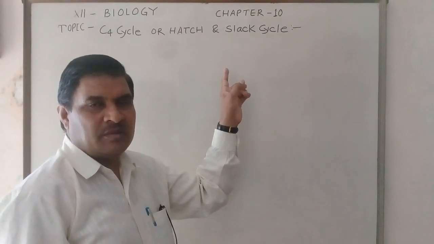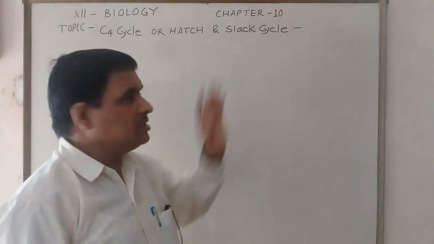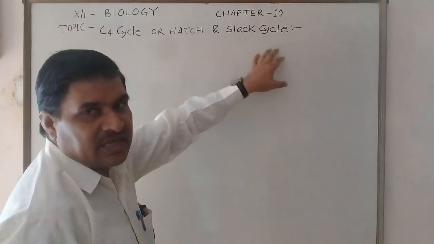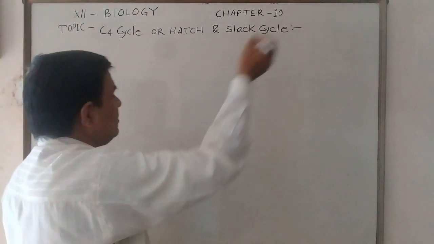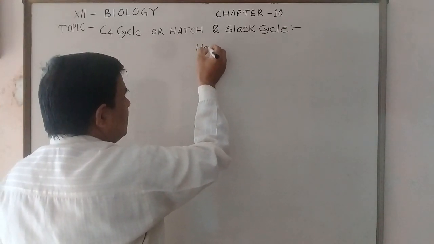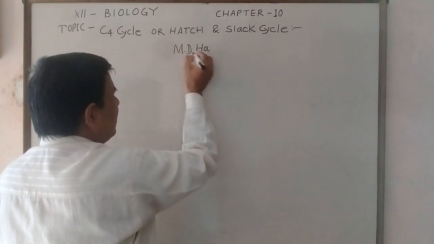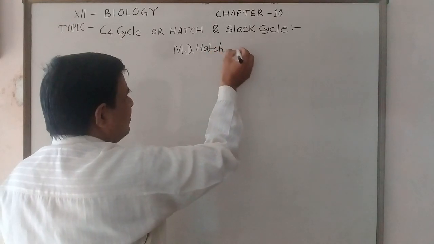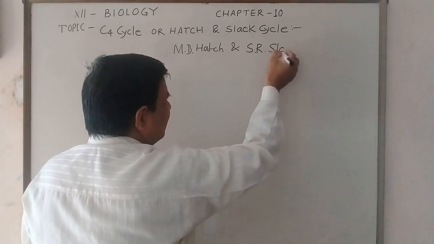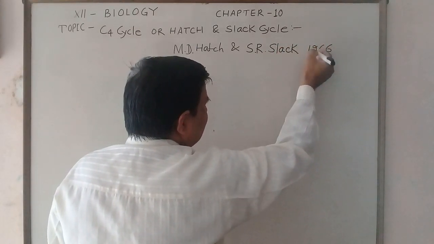Today I will discuss the subject biology, chapter 10. The main topic is the C4 cycle, or Hatch and Slack cycle. The Hatch and Slack cycle name has been given because the scientists M.D. Hatch and S.R. Slack in 1966.